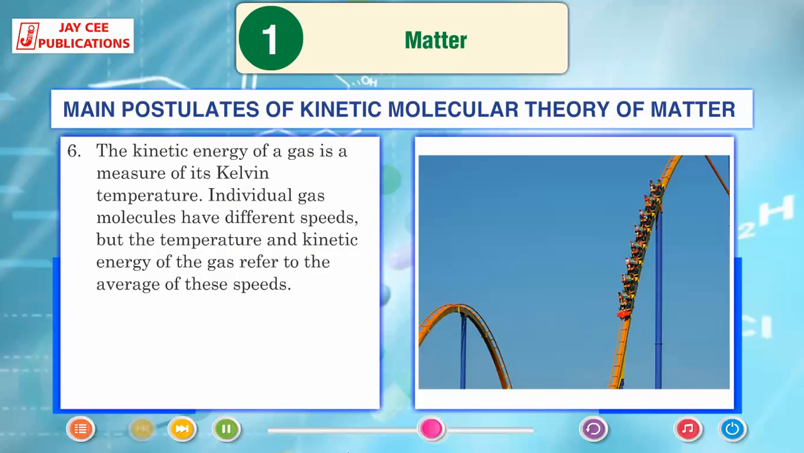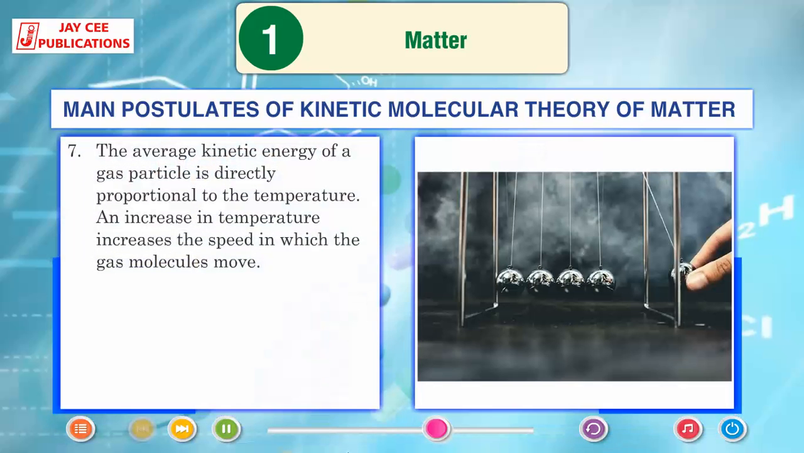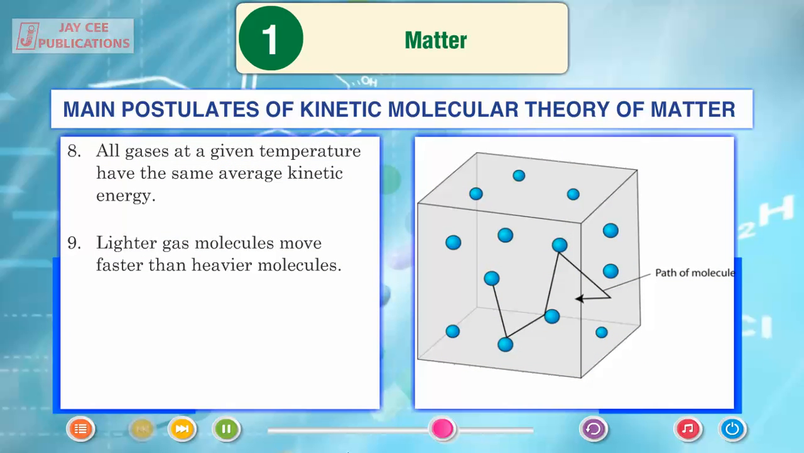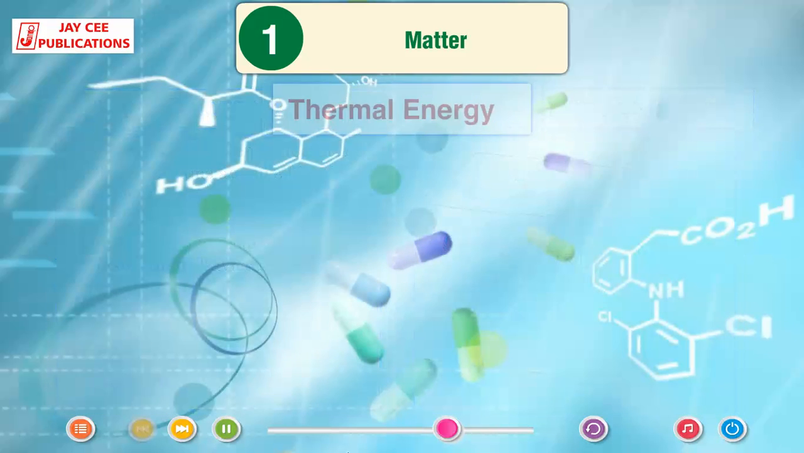Kinetic energy of a gas is a measure of its Kelvin temperature. Individual gas molecules have different speeds, but the temperature and kinetic energy of the gas refer to the average of these speeds. The average kinetic energy of a gas particle is directly proportional to the temperature. An increase in temperature increases the speed at which the gas molecules move. All gases at a given temperature have the same average kinetic energy. Lighter gas molecules move faster than heavy molecules.